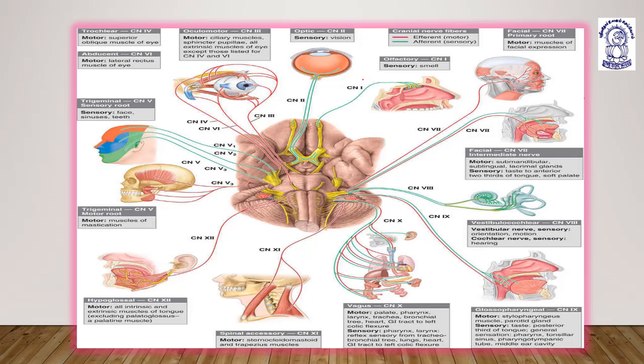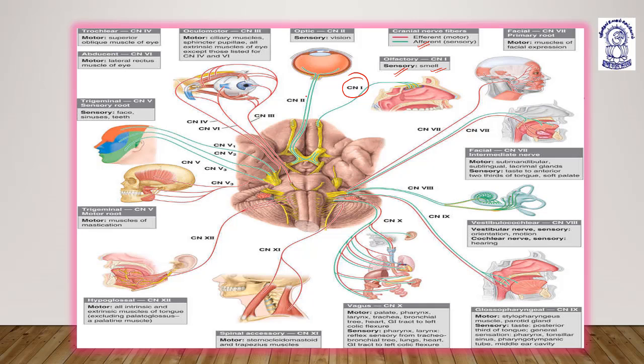Now, starting from the first cranial nerve, the olfactory, the functions are already understood. The main function is sensory, which means it carries only sensory, that is afferent, nerve fibers. Red is given for efferent. I have already explained which cranial nerve performs which function. The first cranial nerve carries sensory fibers for smell, represented by green.